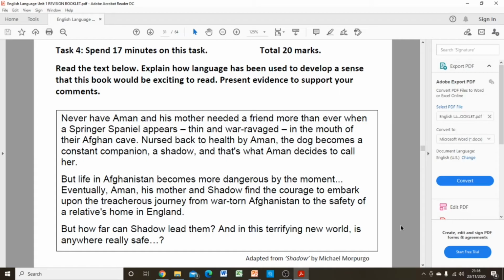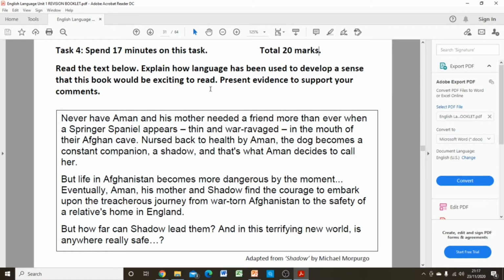So, as I said, for task 4, you need to analyse the use of language here, and in this case the question is asking us how this book would be exciting to read. Now, for your exam, they always advise that you spend 17 minutes on task 4, and there is a total of 20 marks available here. So we need to be using our PEE chains to structure our answer based on how it's exciting for the reader.